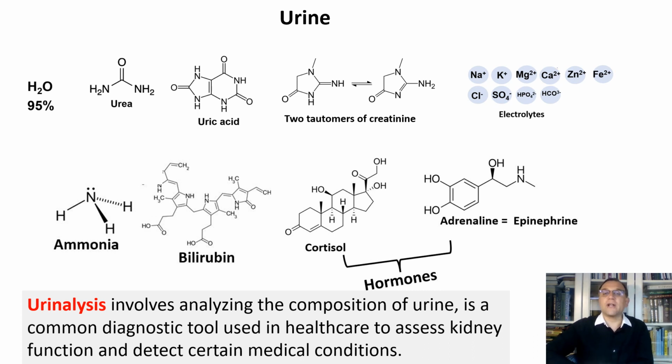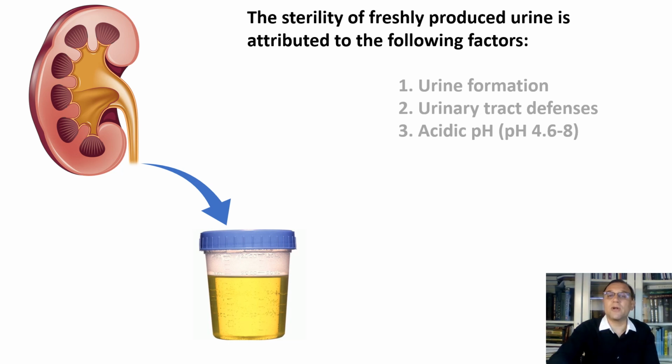Urine is generally considered to be sterile when it is freshly produced in a healthy individual. That means that it does not contain significant amounts of bacteria, viruses, or fungi that can cause infections. The sterility of freshly produced urine can be attributed to several factors. Urine formation: urine is primarily composed of water, electrolytes, and waste products filtered from the blood by the kidneys. The kidneys act as filters to remove toxins and waste products from the bloodstream, producing urine in the process. As urine is formed within the sterile environment of the kidneys, it does not typically contain microorganisms.